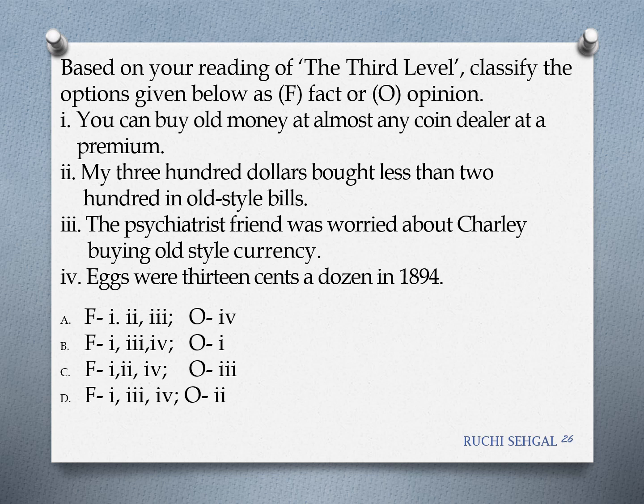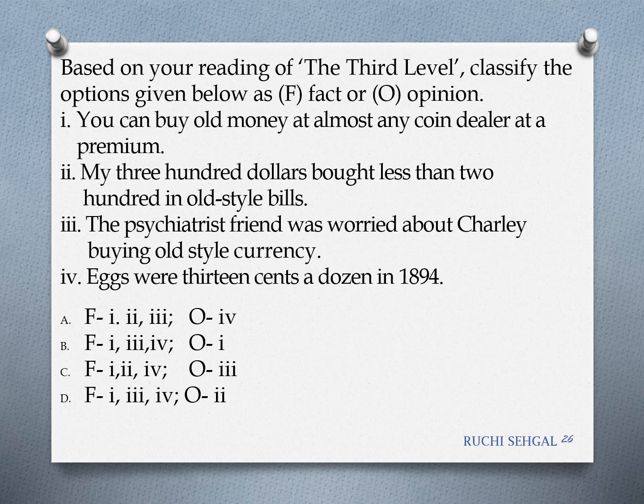This is yet another style of MCQs that have been there in your sample question paper and you can expect in your actual board exam also, where you have to understand which statement is a fact which is there in the chapter and which is an opinion that you form on the basis of the facts that are there in the chapter.